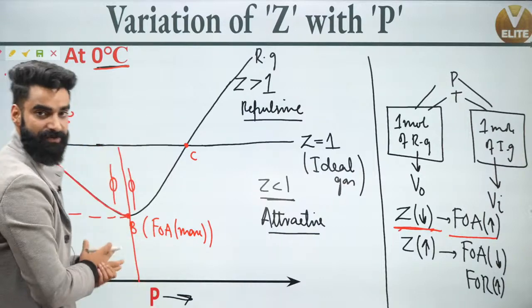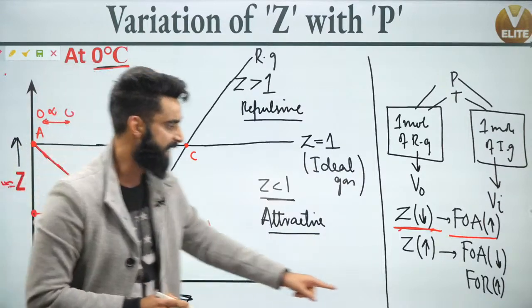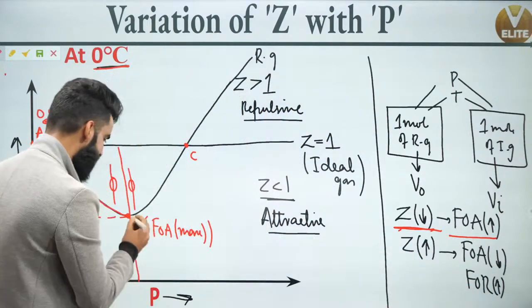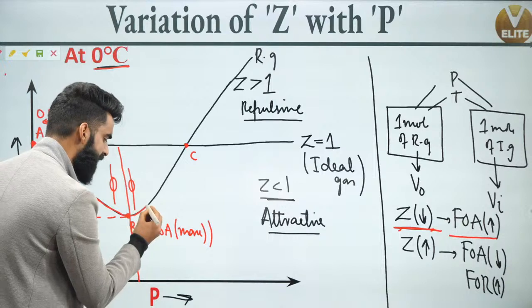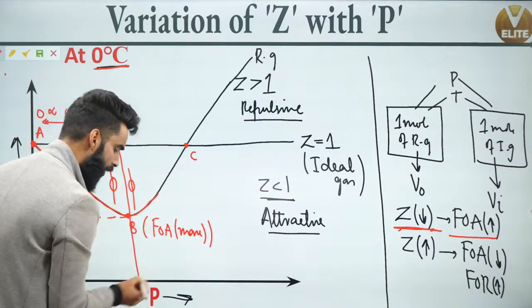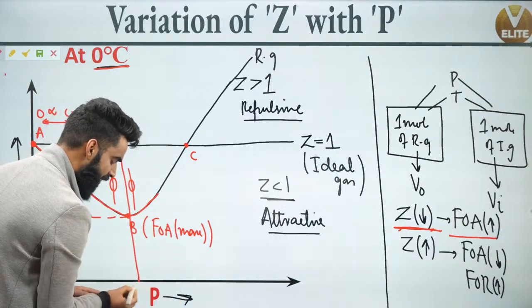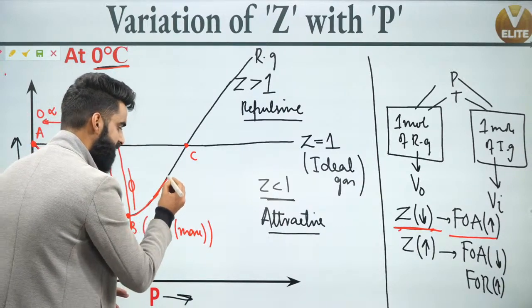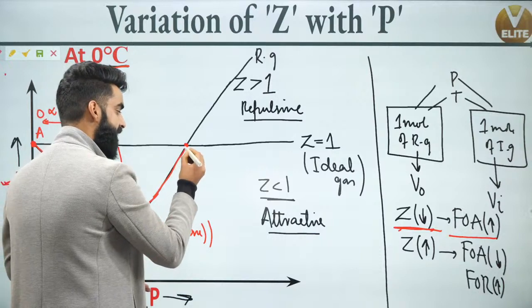Force of repulsion will start to increase. And when the force of repulsion increases, that means the Z value increases. That's why the curve is going up. The curve is going up, it means force of repulsion is increasing. On increasing the pressure after this point, the force of repulsion between the molecules is increasing.